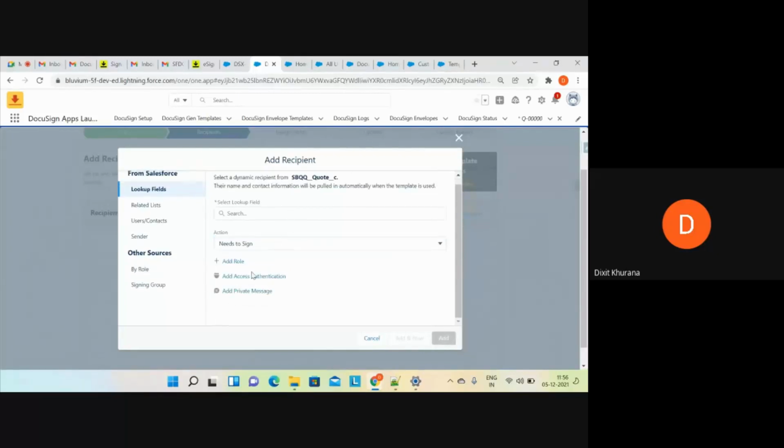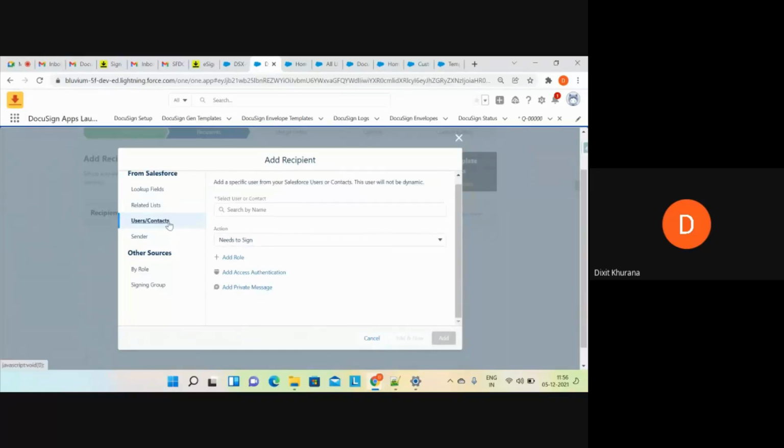Okay, again, action is the same thing. And access authentication and private message are again the same thing. But one thing I want to highlight here, I'll show you once I send the document. Let me put in the recipients again. Now just remember this setting, user Dikshit Khurana. This is the role. This role is very important. Although the role which I have currently configured is wrong. I'll tell you in two minutes why this is wrong.